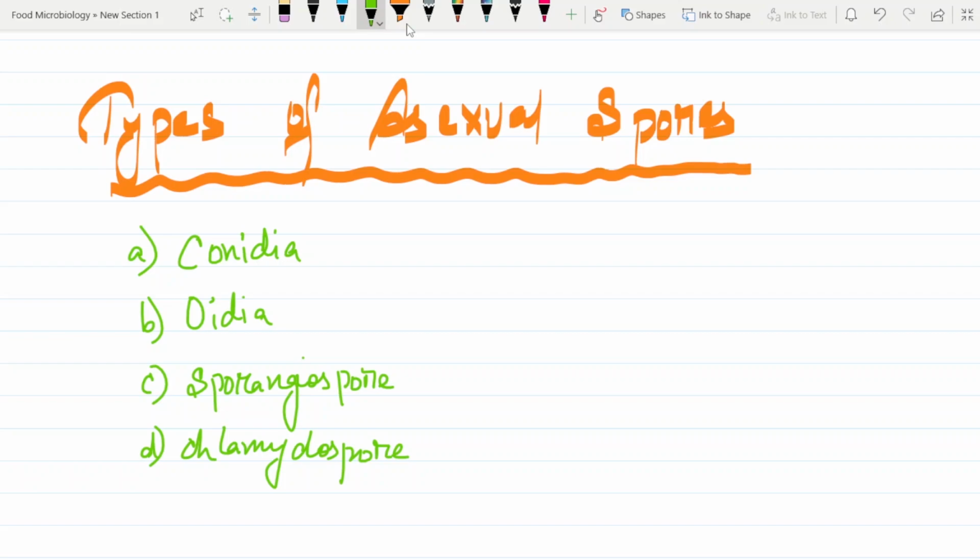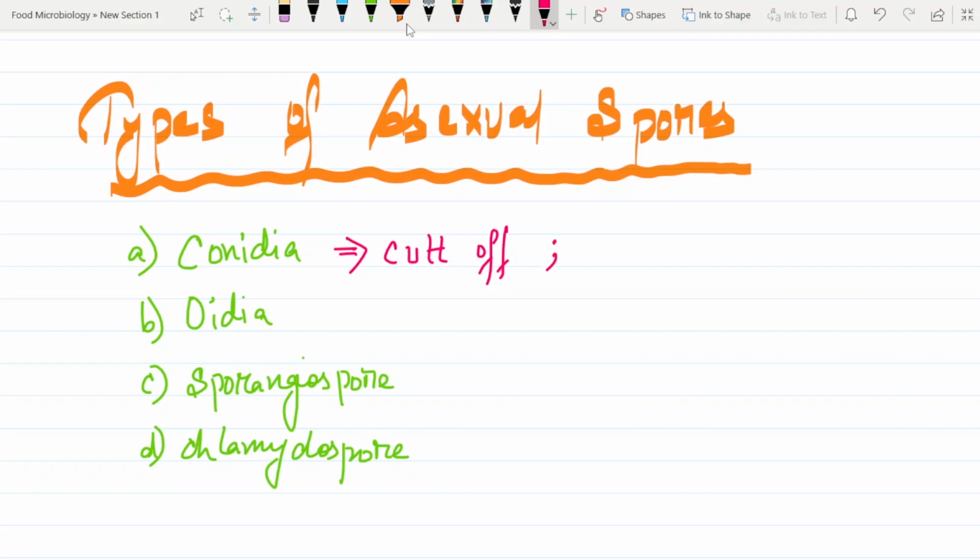Now if we look in a little more detail, conidia are cut off from the conidiophores. These conidia are asexual spores.